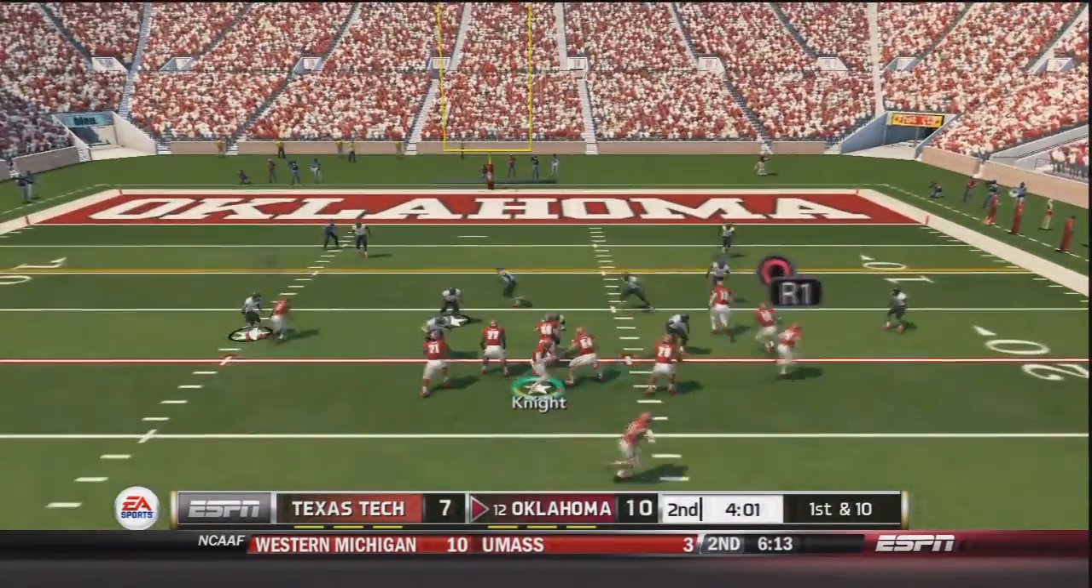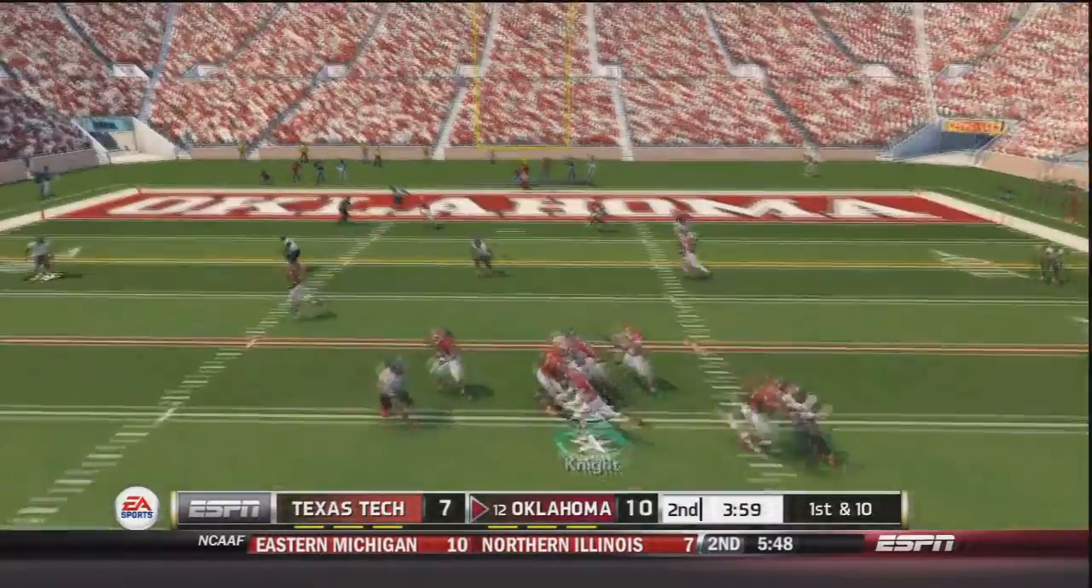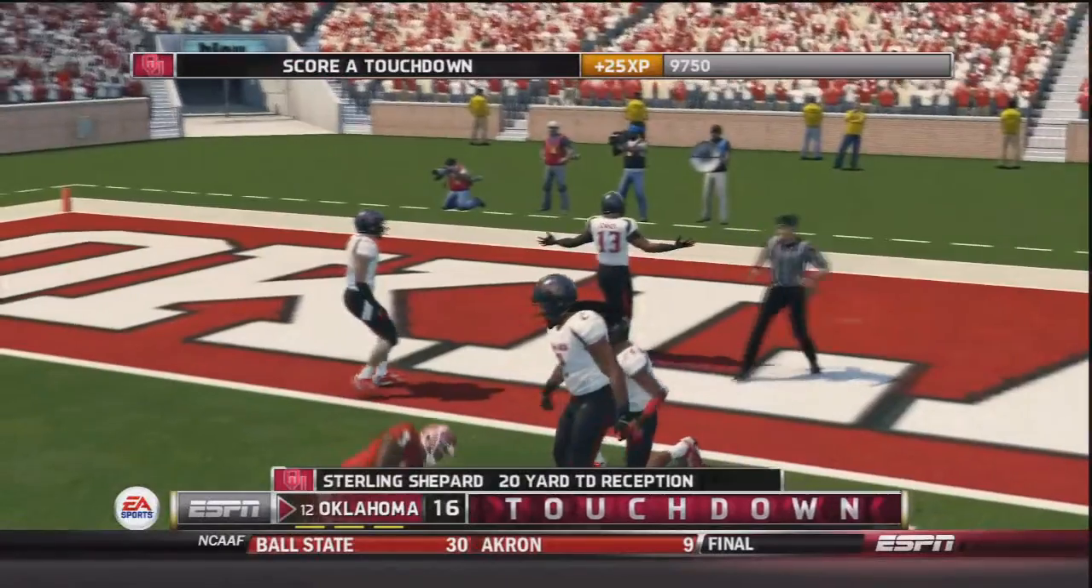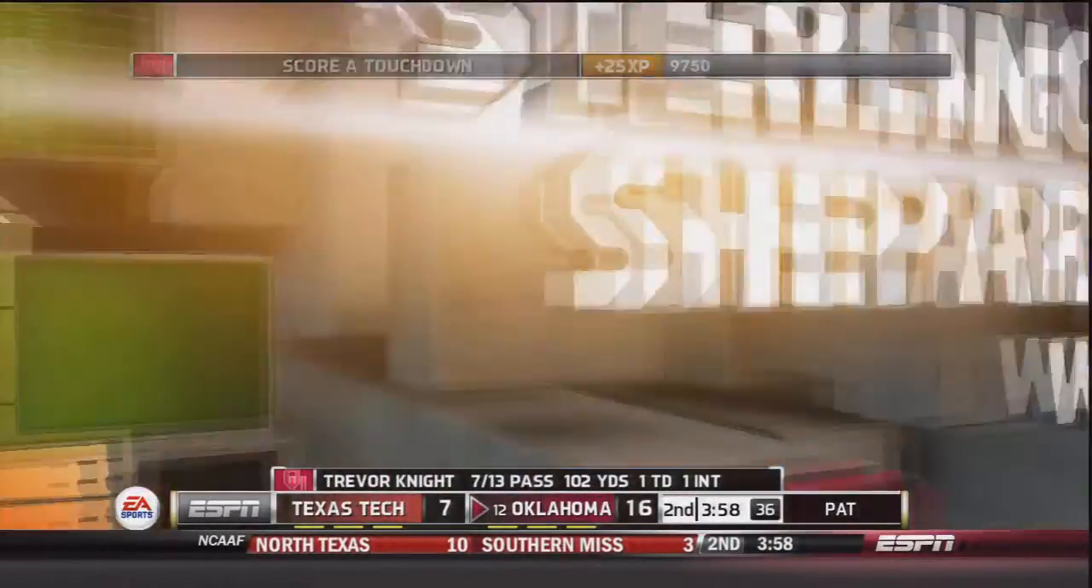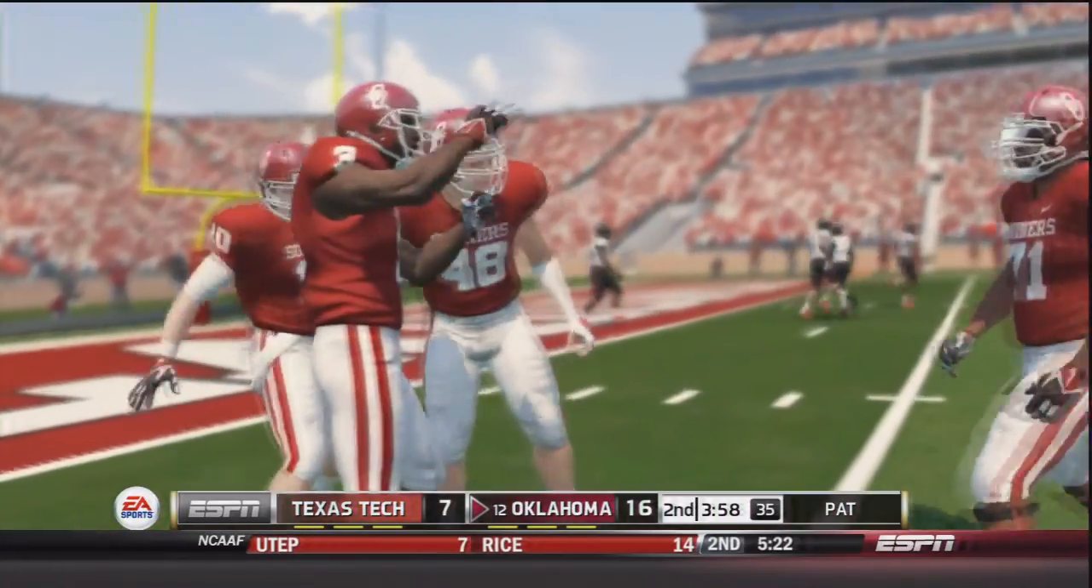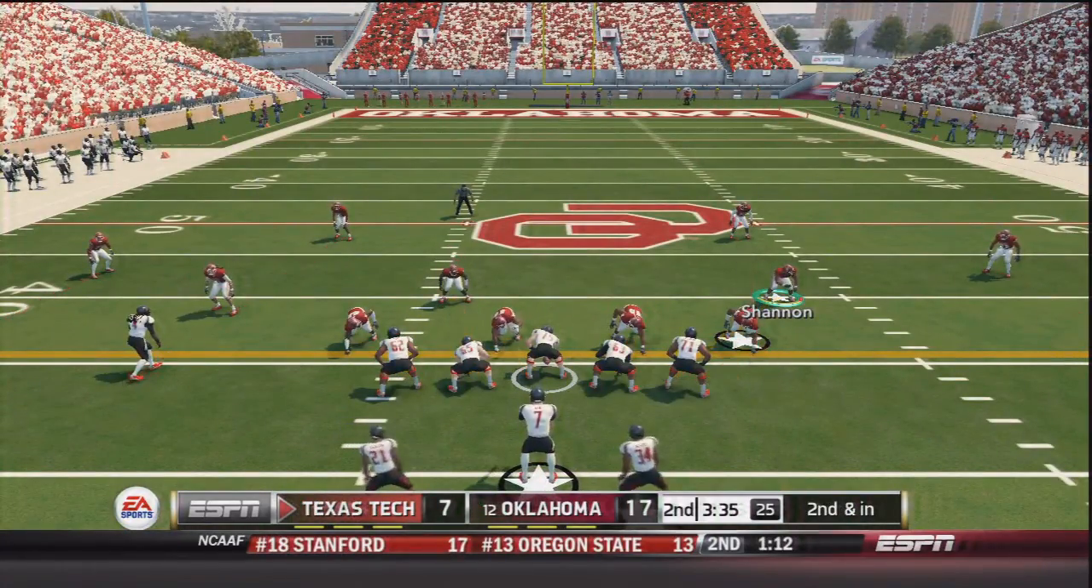Knight comes out under center on 1st and 10. He drops back. Sits in the pocket. Throws to the end zone, caught by Sterling Shepard, touchdown Oklahoma. This Oklahoma team has rallied from a 7-3 deficit to a 17-7 lead now, here about 4 minutes before halftime.